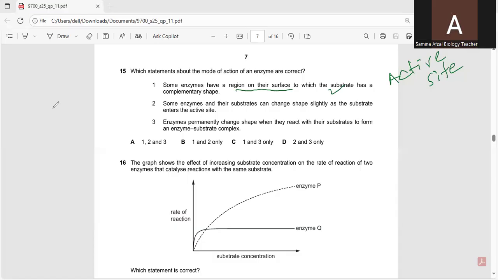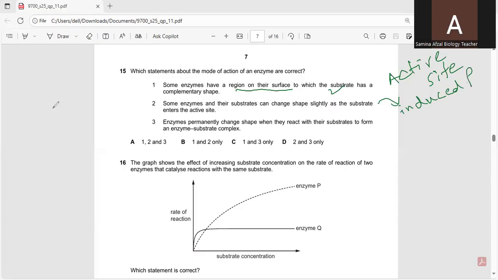The second statement is: some enzymes and their substrates can change shape slightly as the substrate enters the active site. This statement is also correct according to the induced fit model.